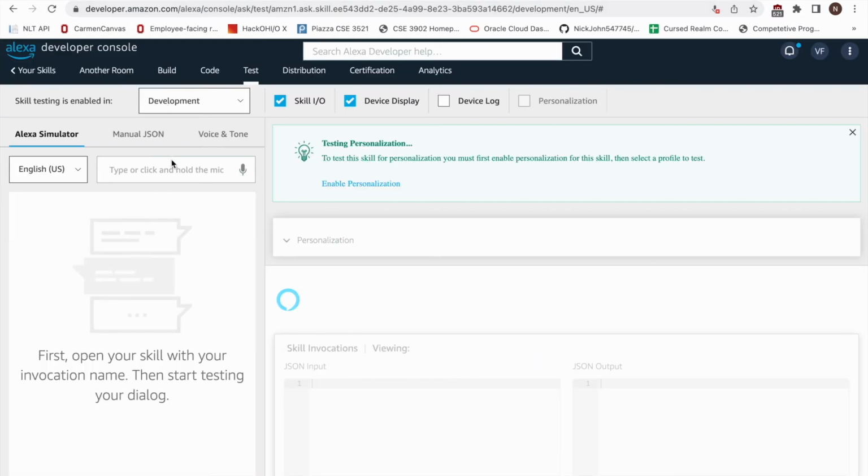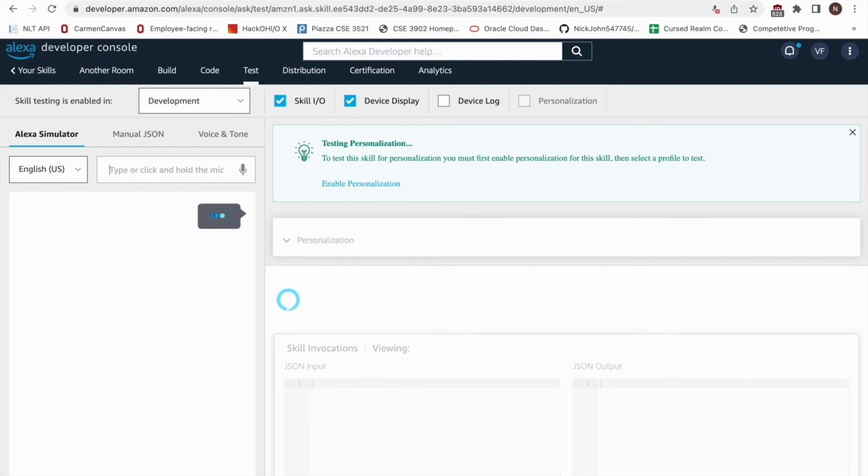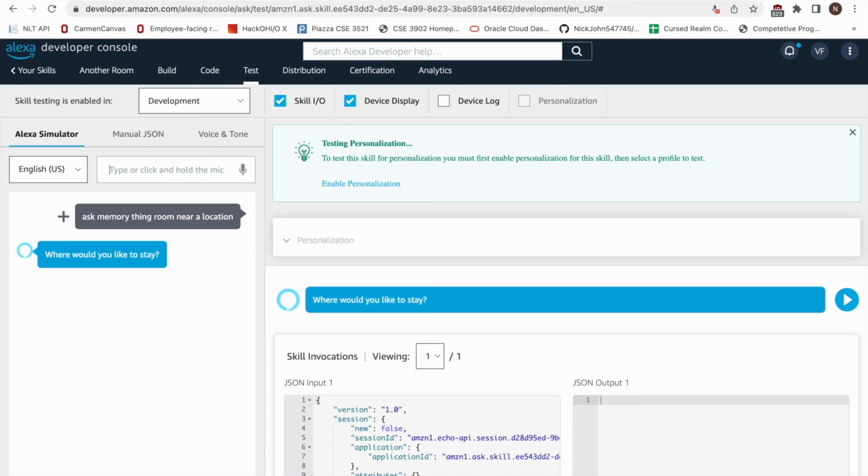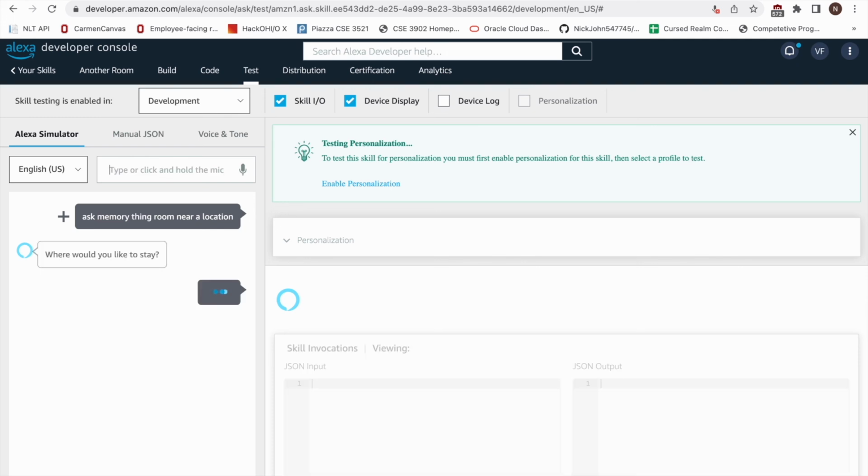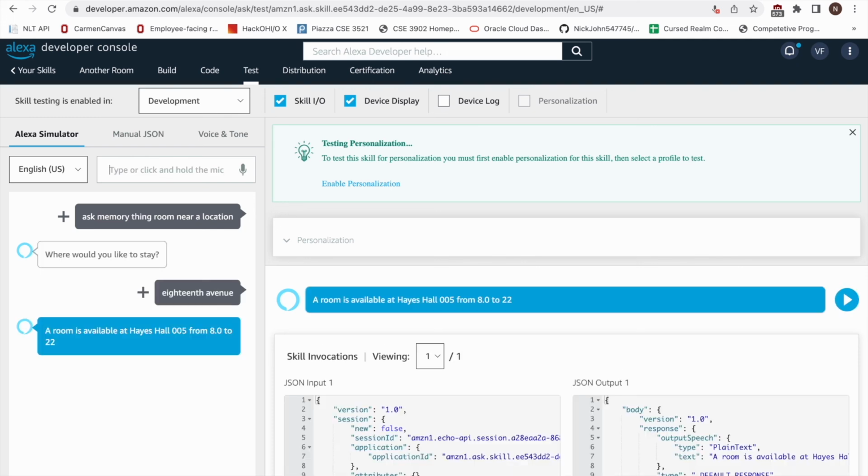In here you would type in the invoker name. So you could ask Alexa for the memory thing. And then we'd look for a room near a location. Where would you like to stay? And then we would say maybe 18th Avenue or somewhere nearby. And it would tell us where the closest room is available, at Hayes Hall 005 from 8.0 to 22.